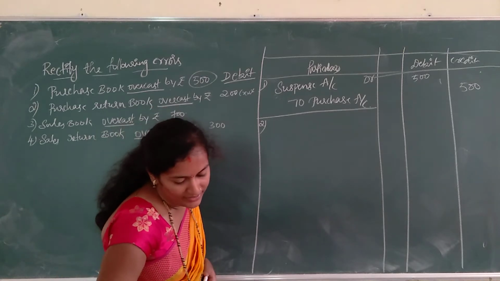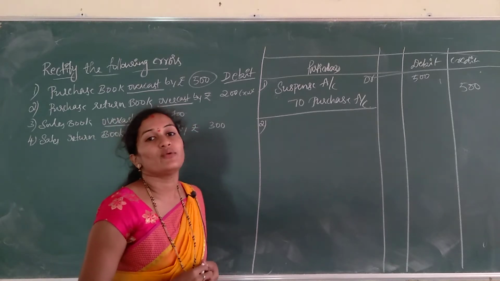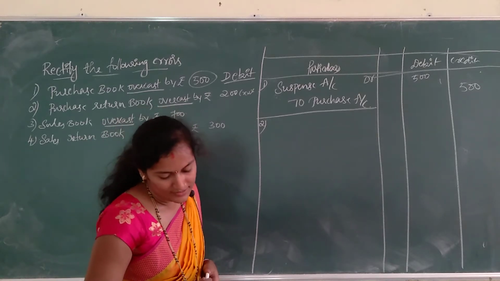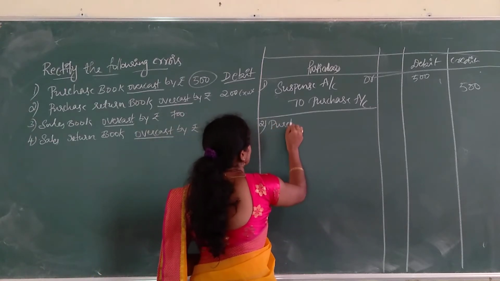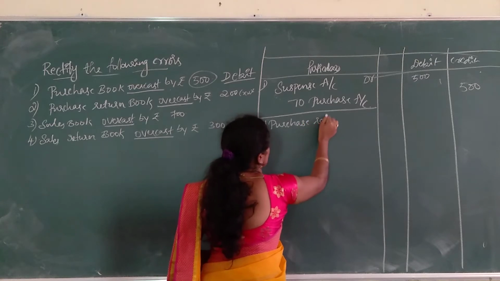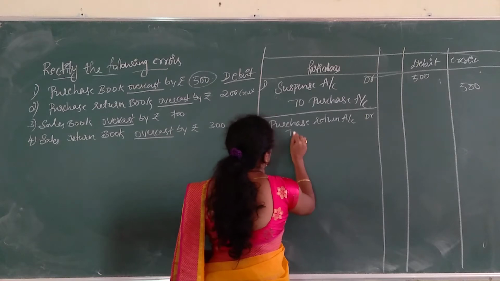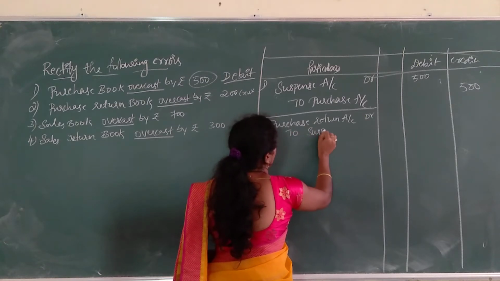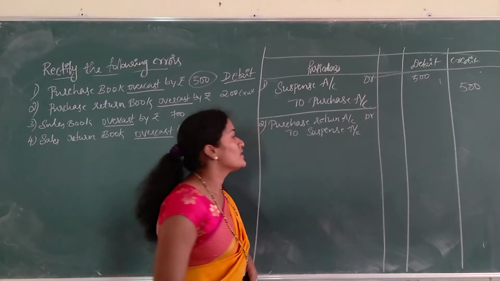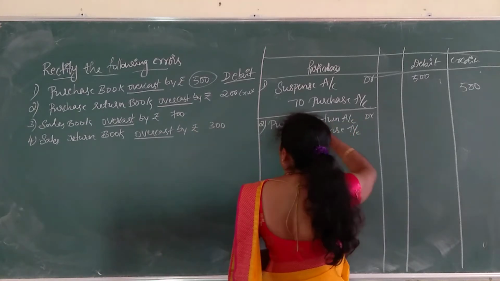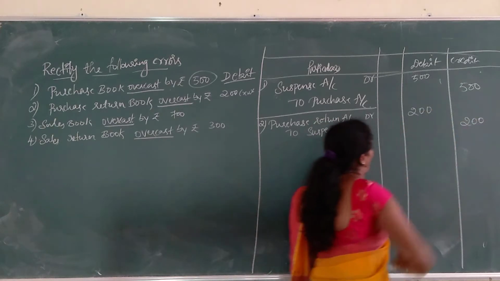So in order to rectify that, excess credit means we have to give debit. So the rectification entry is purchase return account debtor to suspense account. Another account is suspense account, because the difference is transferred to suspense account, right? So therefore purchase return, what is the amount? 200. It is very easy to solve. 200.